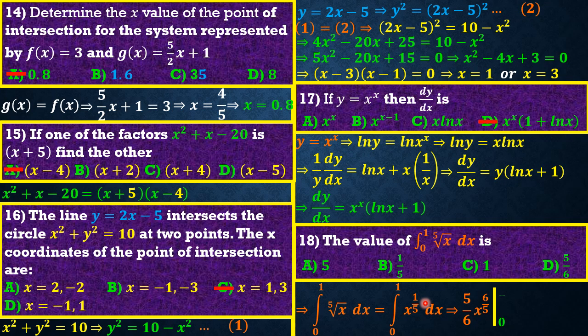The limits of integration are from 0 and they are ending at 1. If we plug in the upper limit, it's just 1. So we are going to have 1 raised to the power 6 over 5 minus 0 raised to the power that. We are just going to have 1. So 1 times 5 over 6 gives us an answer of 5 over 6. So D is the best option.